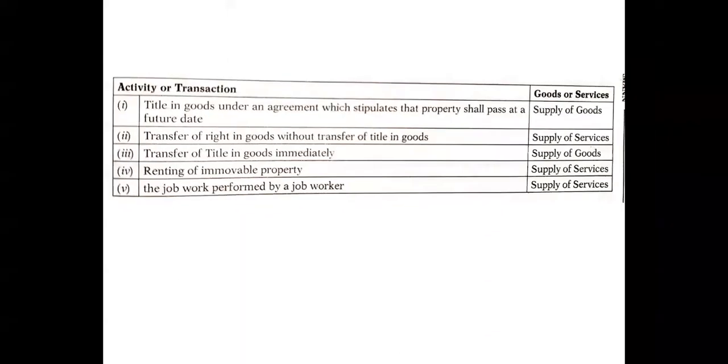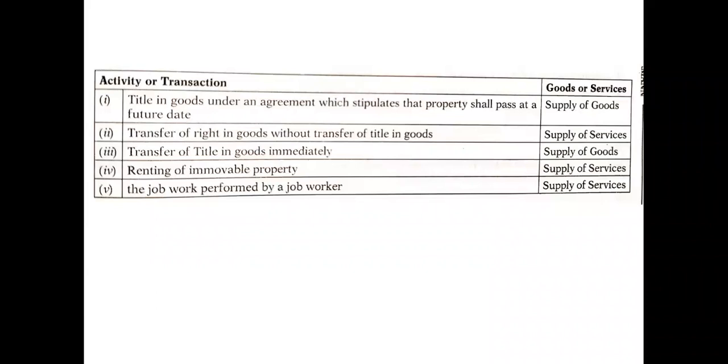If you see the first transaction, title in the goods under an agreement which stipulates that the property shall pass at a future date. This is a supply of goods, because whatever you are having is still in the form of an agreement, and here you are transferring the property itself. Movable property and immovable property are tangible property, so to some extent we can treat all that property as goods. So it is a supply of goods as per Schedule 2.